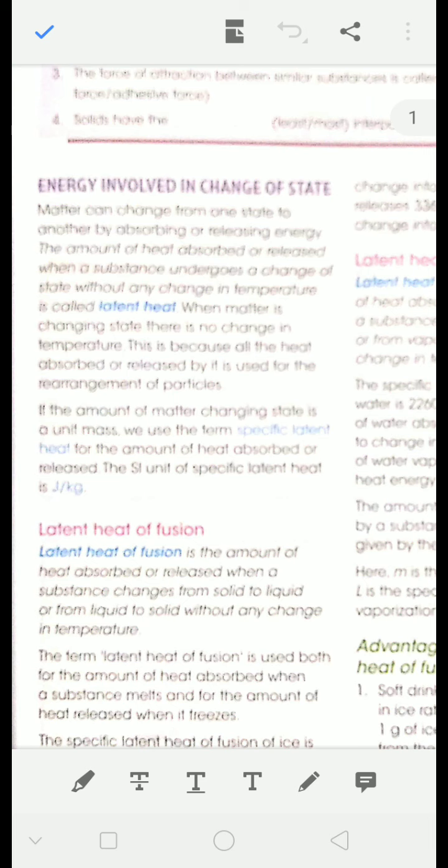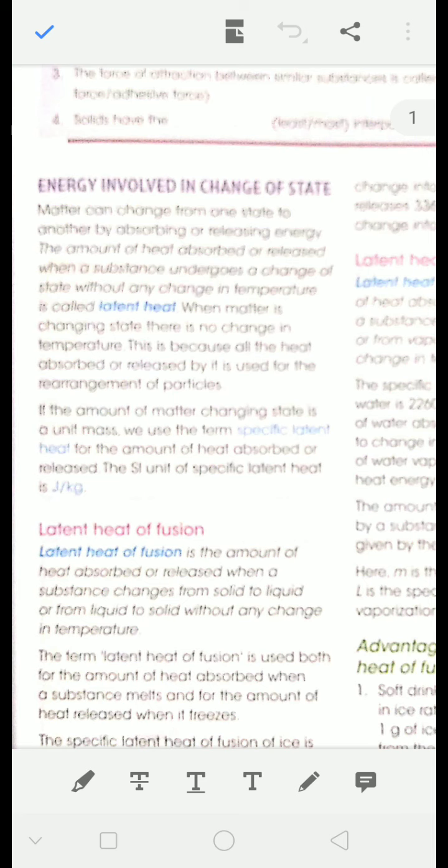Now, when a solid is heated at its melting point, suppose we have ice at 0 degrees Celsius. Now to melt the ice completely at the same temperature, means to bring the change of state without changing the temperature, we require some amount of heat, which is called latent heat.